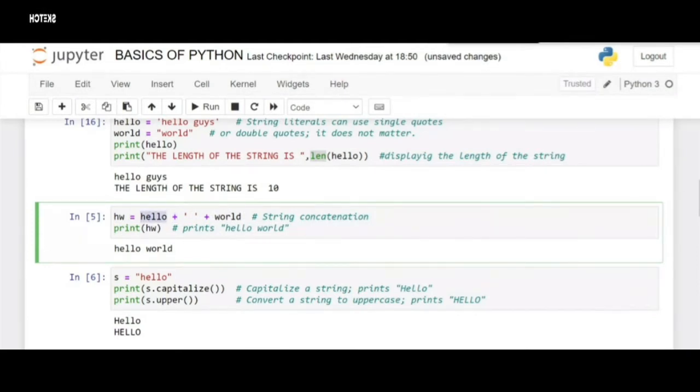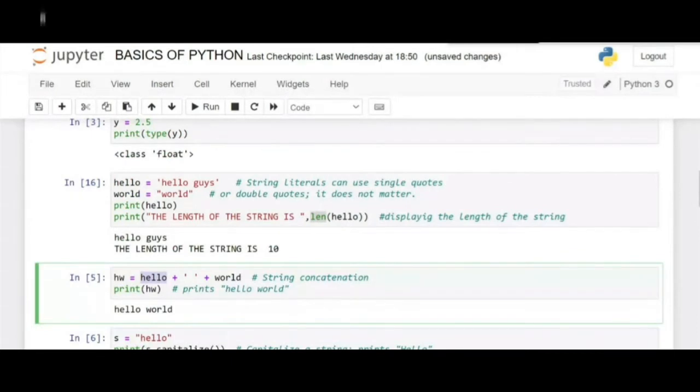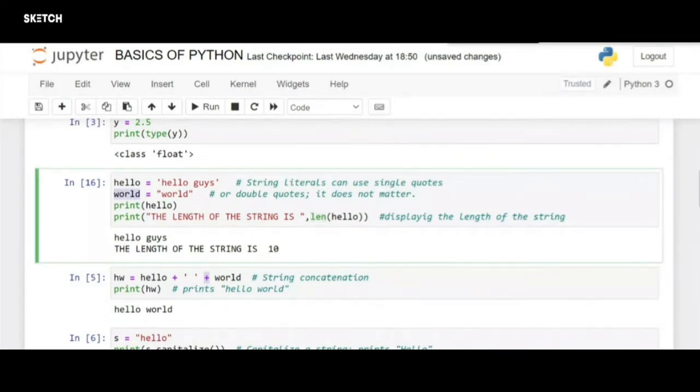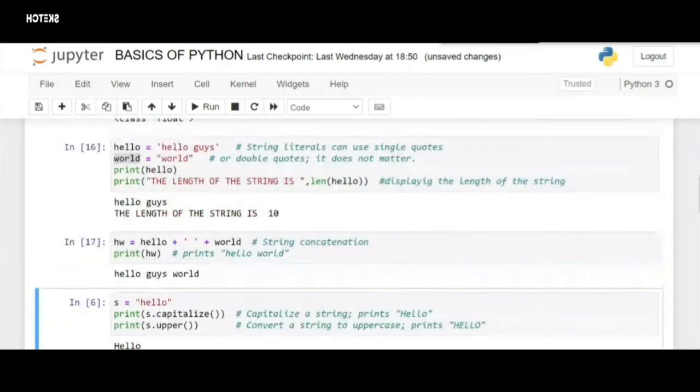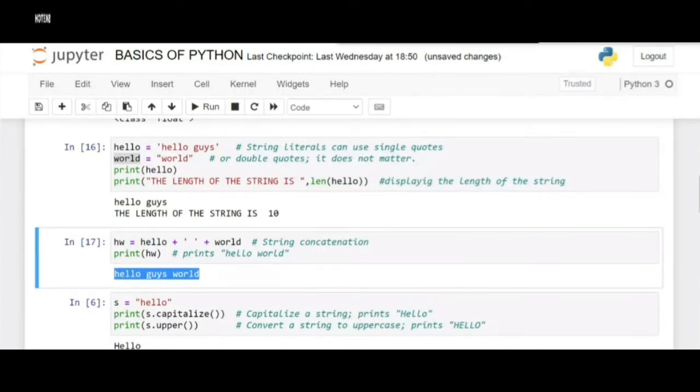Here hello is our variable from the previous statements, and we are using an arithmetic operator which tells the program to add. We are adding a space because we need space between them, and we are putting another arithmetic operator, and we are taking the variable world here. So as I've changed it to hello guys here, it might return as hello guys world. I'm just printing it in the next line. So as you can see, the whole thing is presented as a single line statement when we use the arithmetic symbols to add two strings. This is called string concatenation.